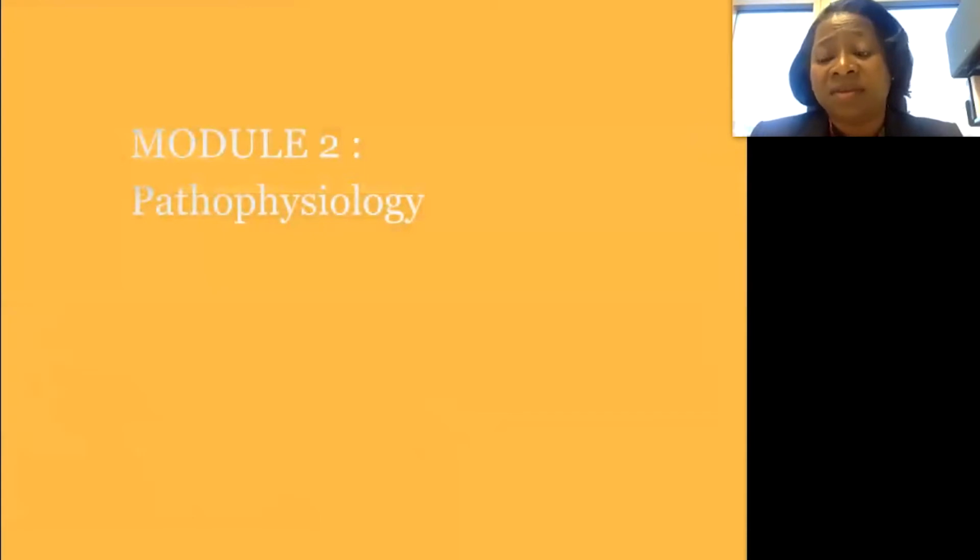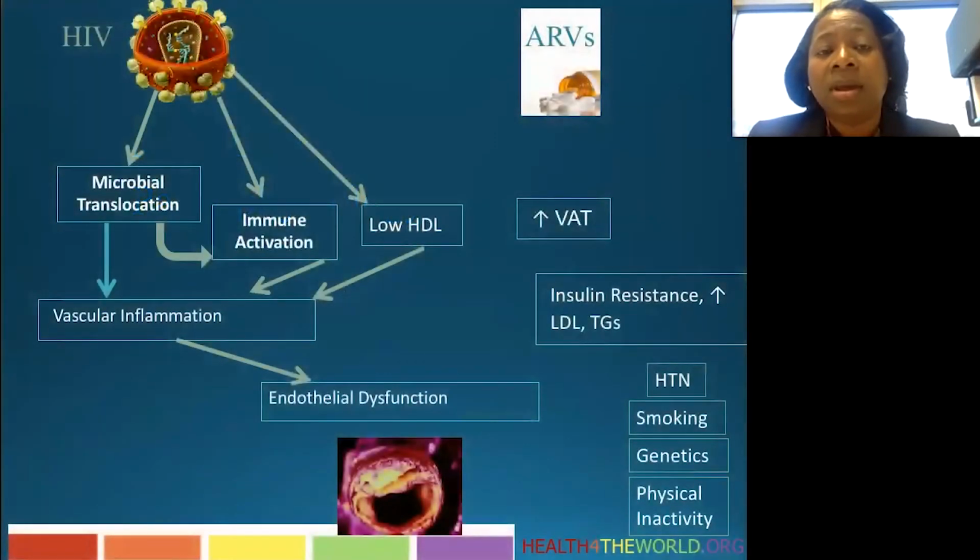So moving on to pathophysiology, I think the pathophysiology of cardiovascular disease and HIV might explain some of the variability in results that we find. This is going to be a little bit of a busy slide, but I'll ask you to bear with me while we work through it. First, I want to concentrate on just the effect of HIV.